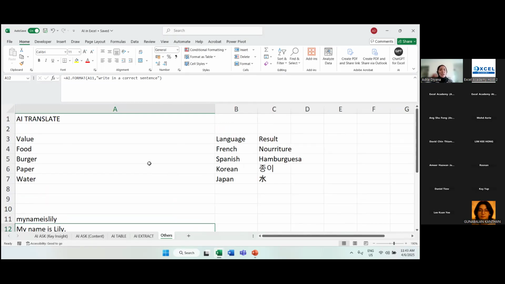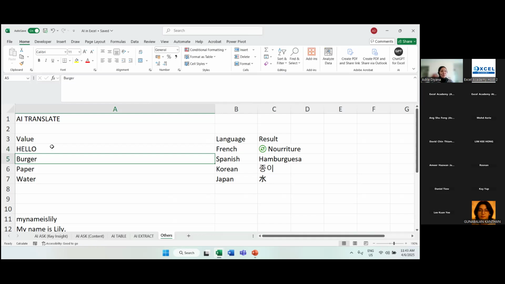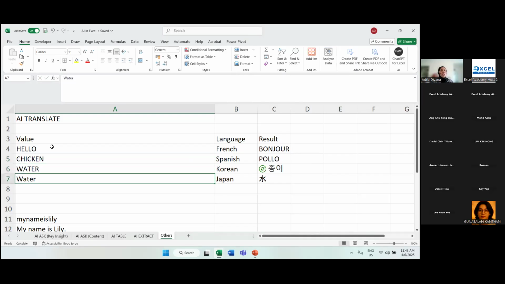So what I have here is 3 different columns. I have value, I have language, and then I also have result. Now, assuming I change the value words. Let's say I put here hello, I put here chicken, and then the third word, let's say I put here water, and number 4, let's say we have cake.